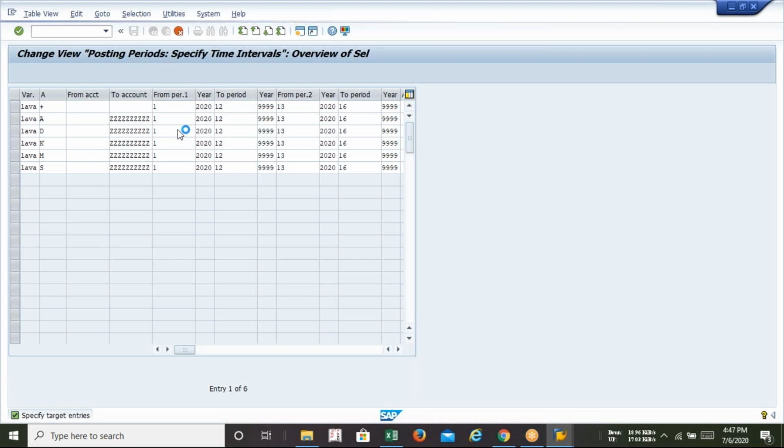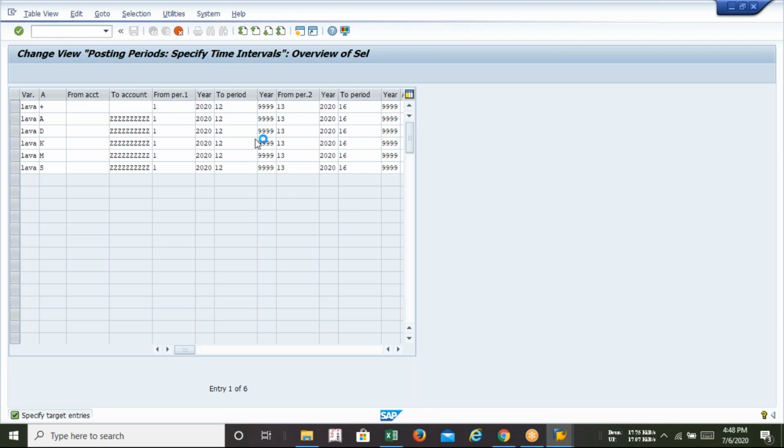But I am not going to take the chance or take the risk. That's why I have mentioned everything, so that I can introduce you to the types of documents, like A for asset, D for customer, K for vendor. If you are writing only plus, it means enough.